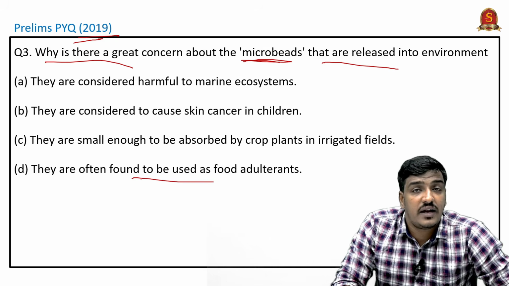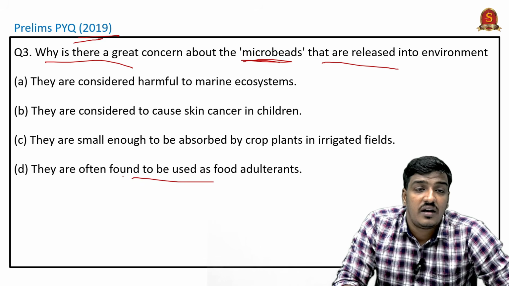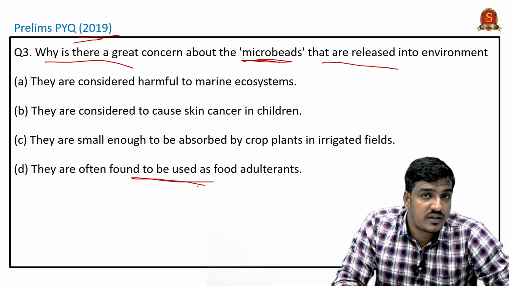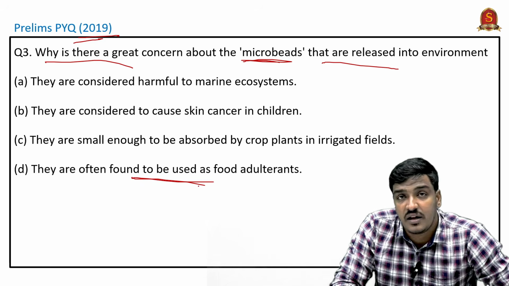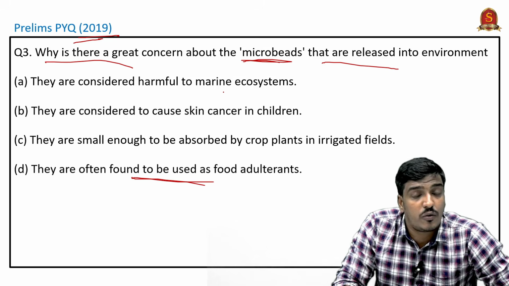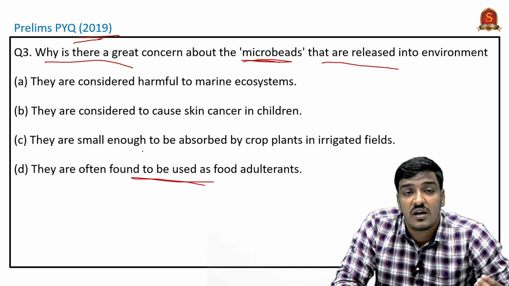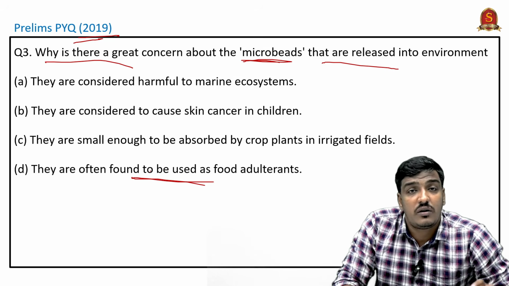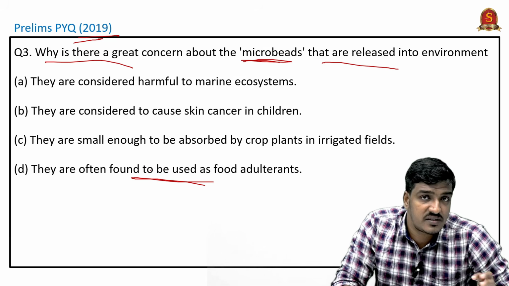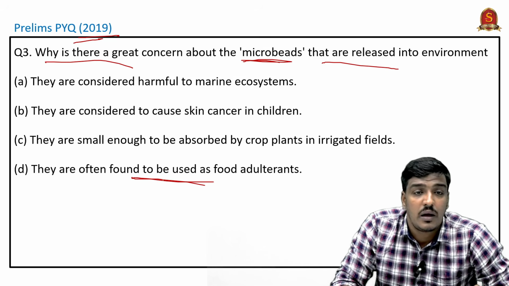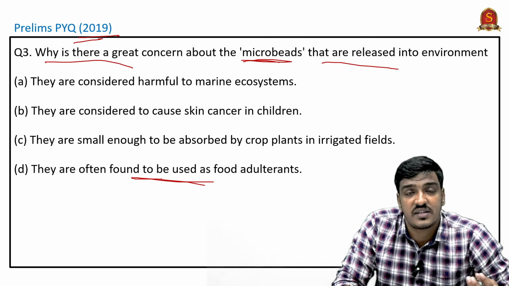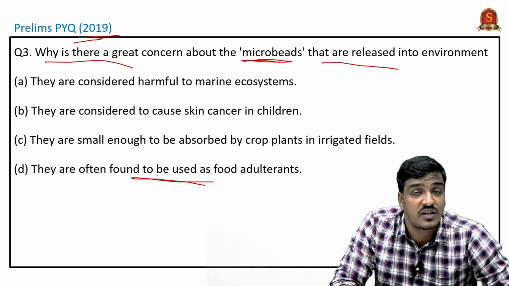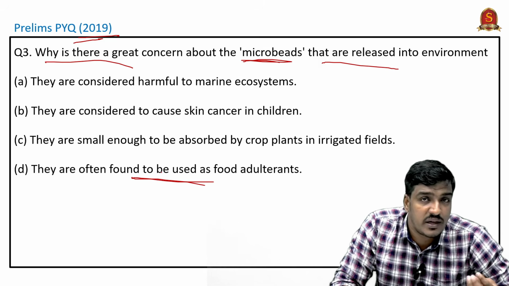We can easily infer that option D is not the correct answer, because in the morning session we learned that microbeads or microplastics were found in food items not by deliberate inclusion into the food item, but by other means, such as added salt and water contaminated by microplastics.